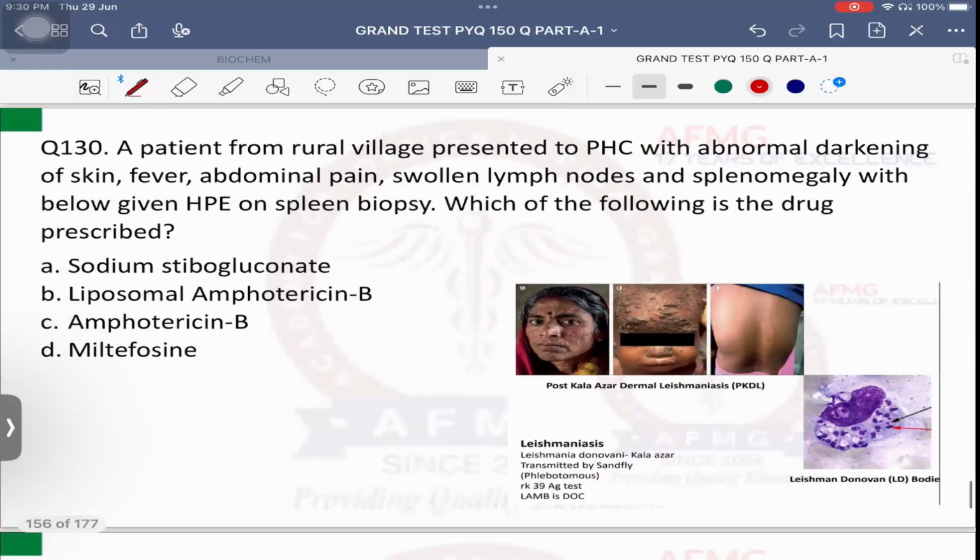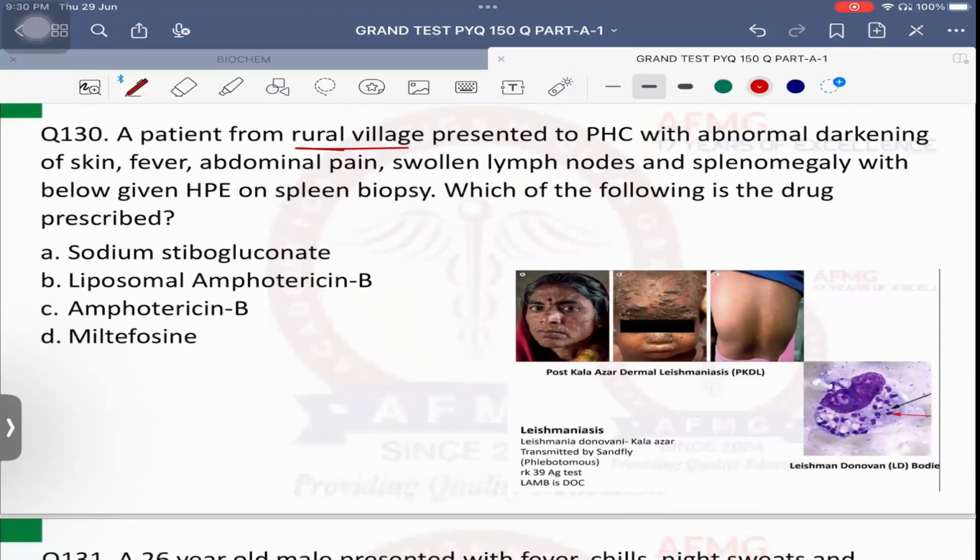Question number 130. A patient from rural village presented to the PHC with abnormal darkening of skin, that is pigmentation of skin along with fever. So pigmentation of skin is kala. Fever is jwar or azar. So it is a case of kala azar. Along with that, abdominal pain, swollen lymph node, that is lymphadenopathy, and massive splenomegaly. All three, right? Gaucher's disease, CML and kala azar. In all three, it is massive. With below given histopathology on spleen biopsy. Which of the following is the drug prescribed?